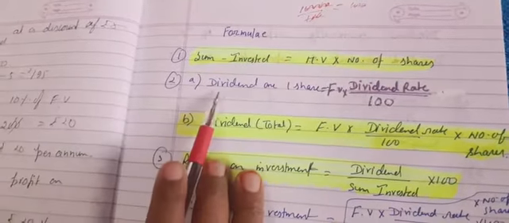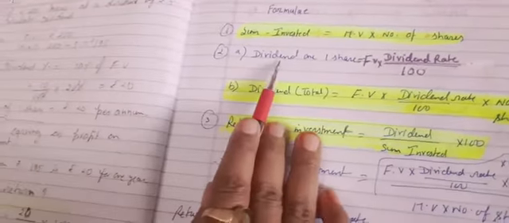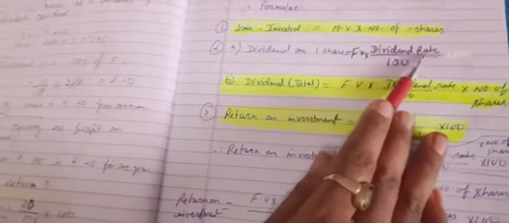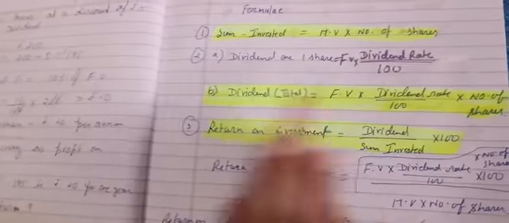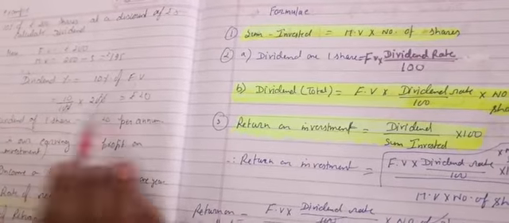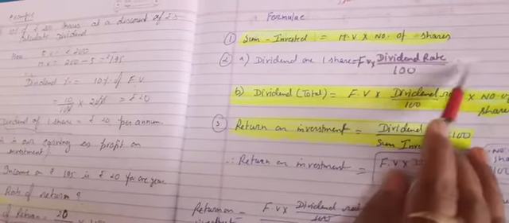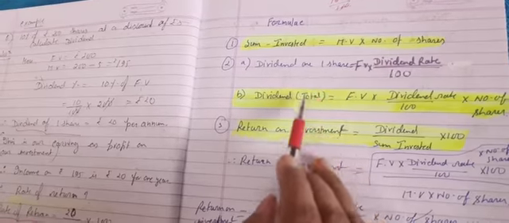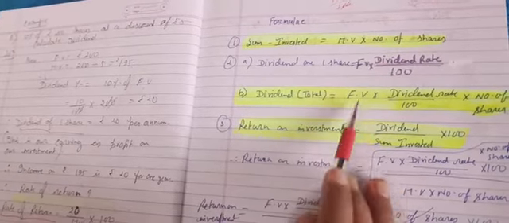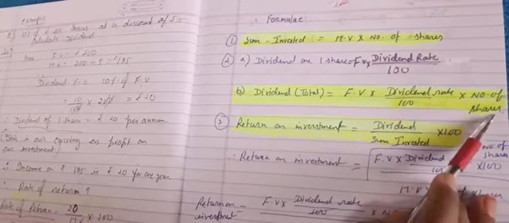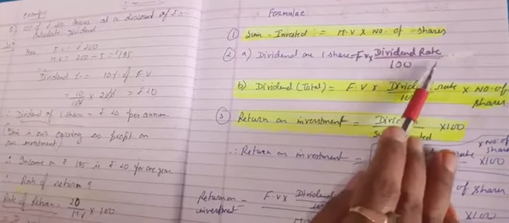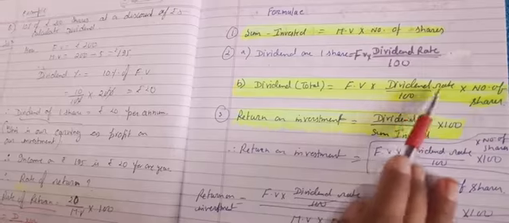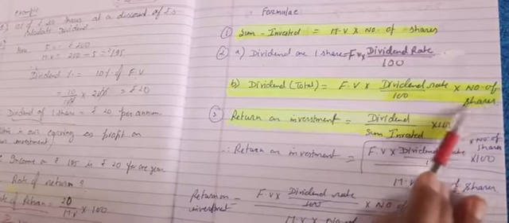The second formula, which I have already explained, is about dividend. Dividend on one share is what? Face value into dividend rate upon 100. Just now we solved it using that formula. You may write dividend rate upon 100 into face value, that is also okay. This is for one share, and if there are many shares, write the same formula into number of shares, because this is the dividend for one share. If there are 1000 shares, multiply by 1000. So I have written FV into dividend rate upon 100 into number of shares.